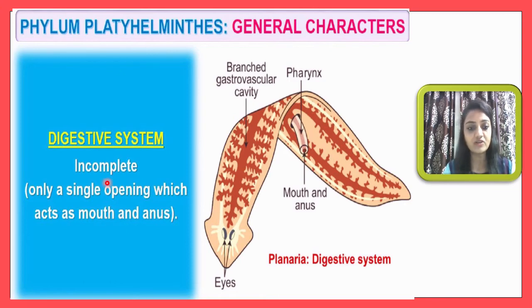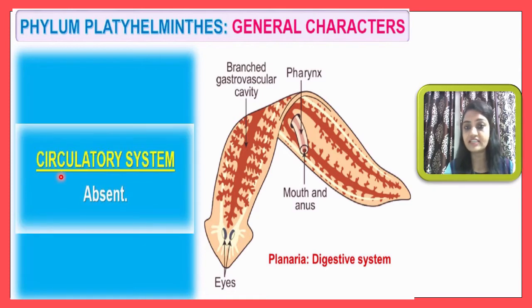For both purposes there is only one opening, and such a digestive system is considered incomplete. Next is the circulatory system. Here the circulatory system is totally absent.